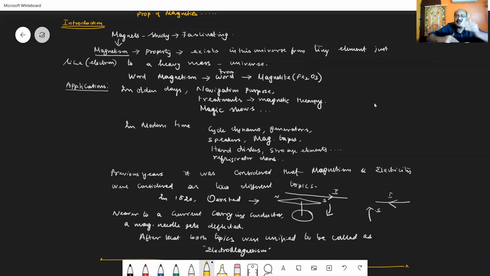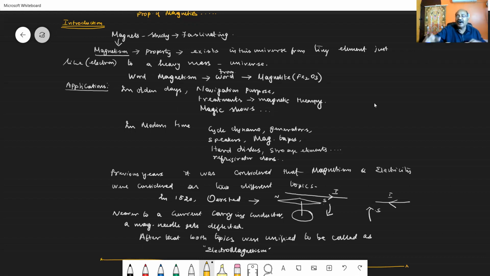We can classify the applications in two: one in olden days and one in modern times. In olden days, they used it for navigation purposes, because a suspended magnetite ore always points towards the northern direction. Using that, navigation was done easily. Similarly, magnets are used for some treatments called magnetic therapy, and also mainly used in magic shows.